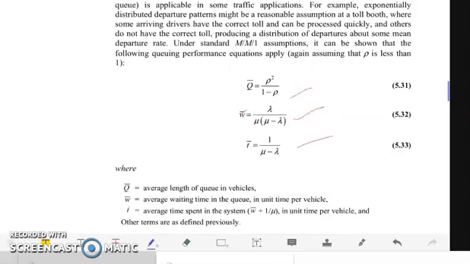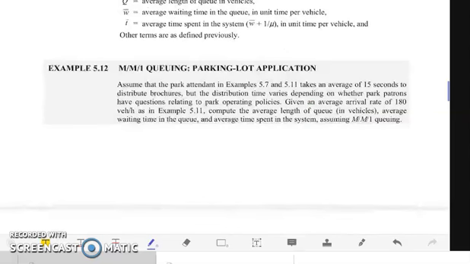So for this one, if you're going to have an example, assume that a park attendant takes an average of 15 seconds to distribute brochures. But the distribution time varies depending on whether park patrons have questions relating to park operating policies. Given an average arrival rate of 180 vehicles per hour, compute the average length of queue, average waiting time in queue, and average time spent in the system. So we assume here we're going to use M/M/1 queuing.